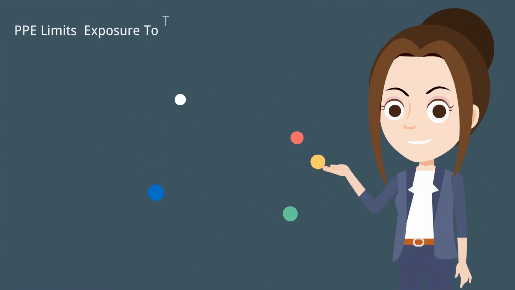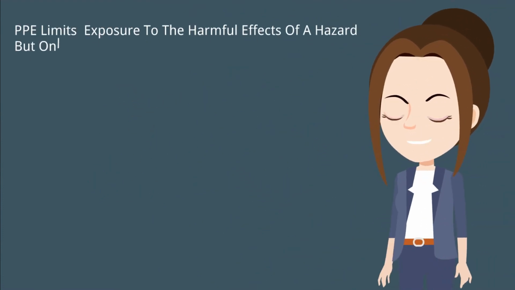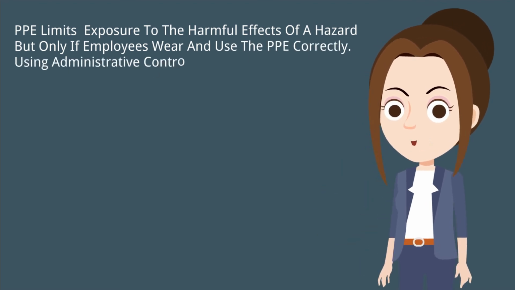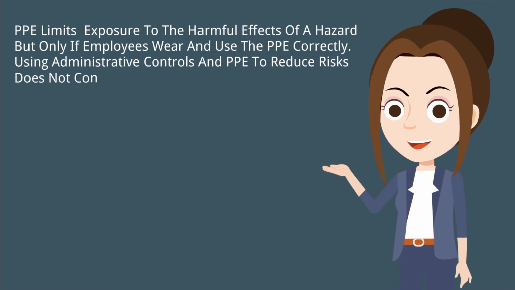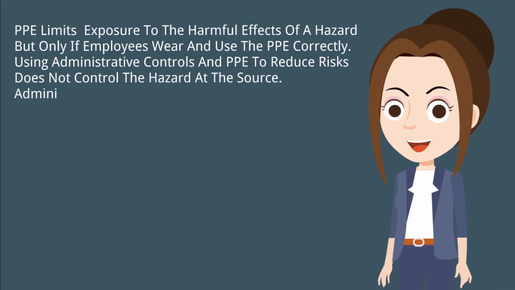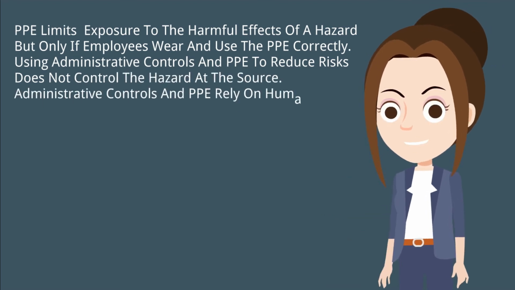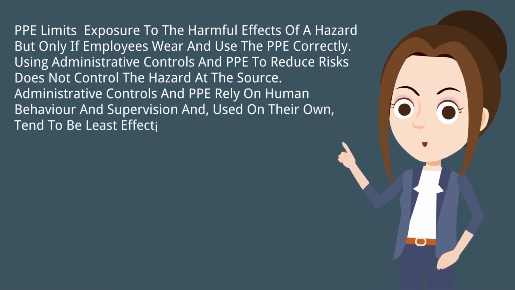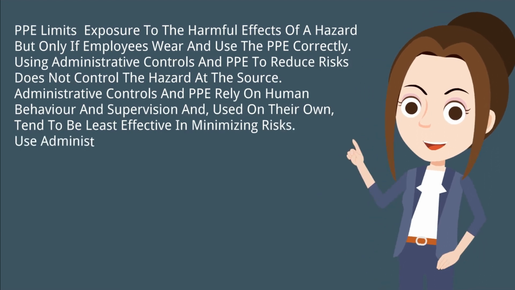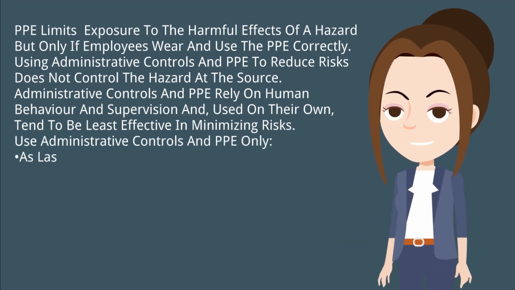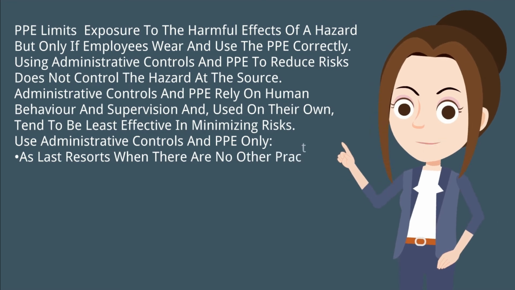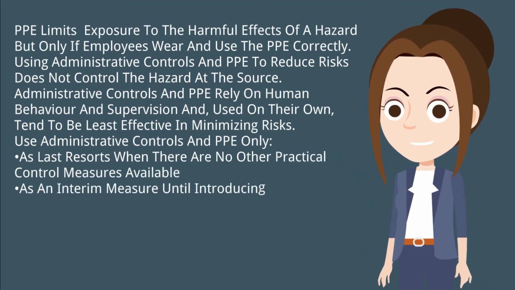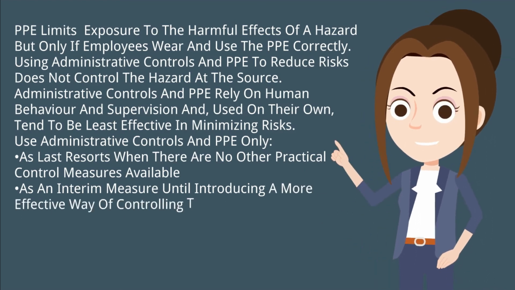PPE limits exposure to the harmful effects of a hazard but only if employees wear and use the personal protective equipment correctly. Using administrative controls and personal protective equipment to reduce risks does not control the hazard at the source. Administrative controls and PPE rely on human behavior and supervision and, used on their own, tend to be least effective in minimizing risks. Use administrative controls and PPE only as last resorts when there are no other practical control measures available, or as an interim measure until introducing a more effective way of controlling the risk.